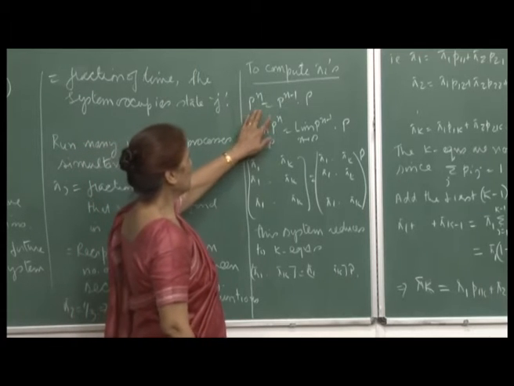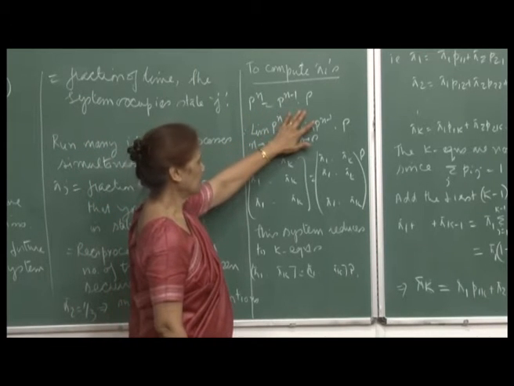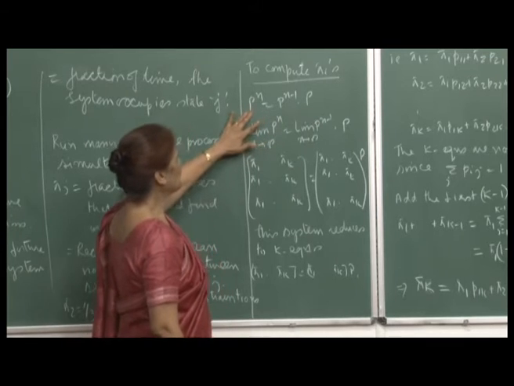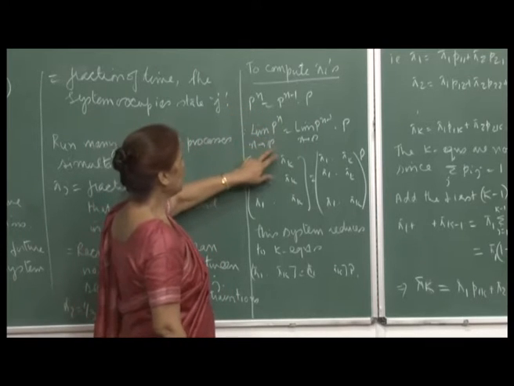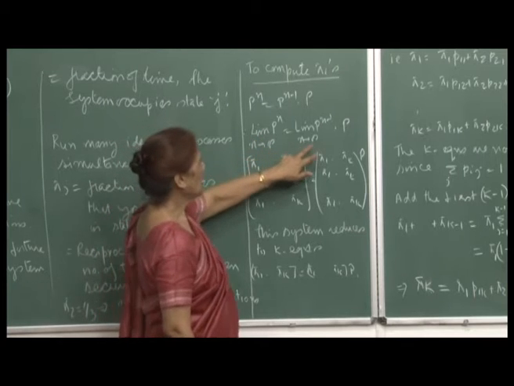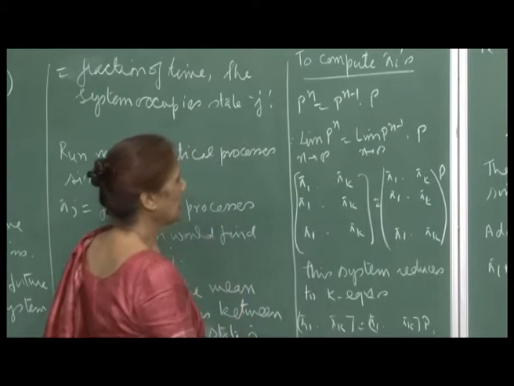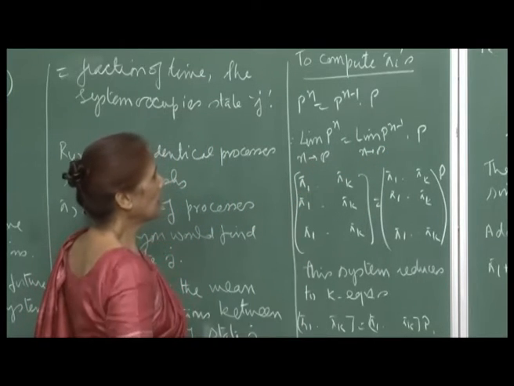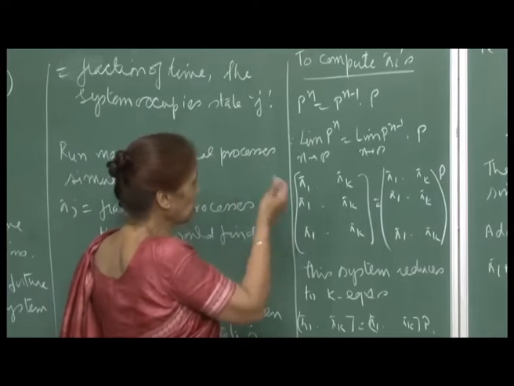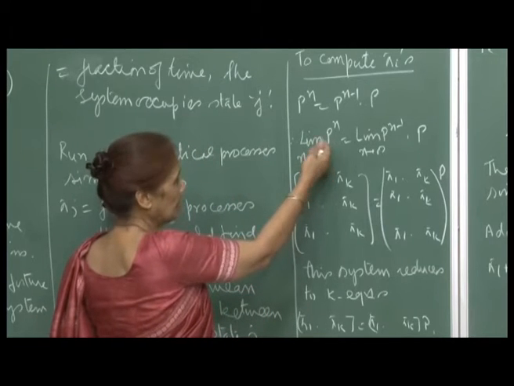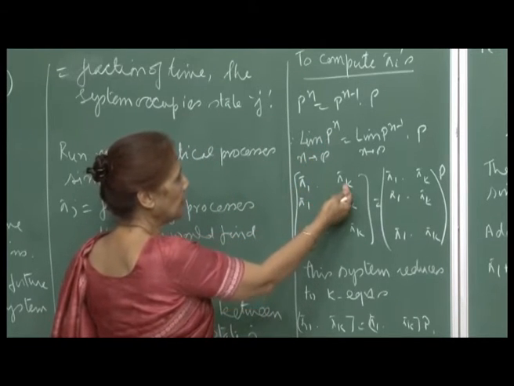P^n can be written as P^(n-1) times P, the nth power of the transition matrix. If I take the limit on both sides, this is the limit of P^n as n goes to infinity, and this is the limit of P^(n-1) as n goes to infinity times P. Since we have assumed that the pi i's exist, each row of P^n in the limiting value would be pi1, pi2, ..., pik.